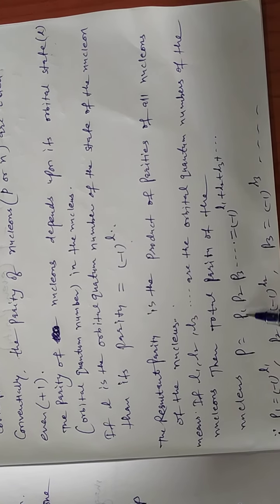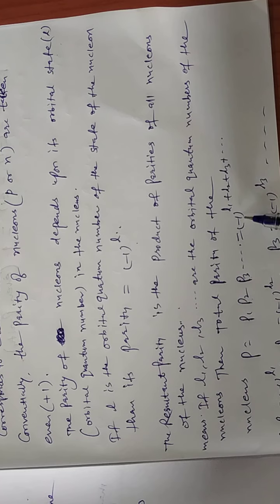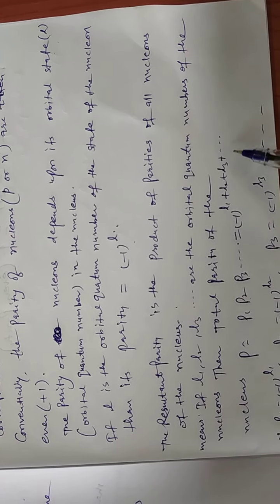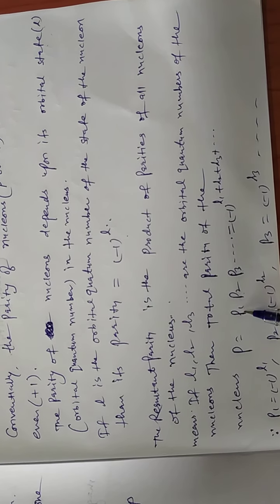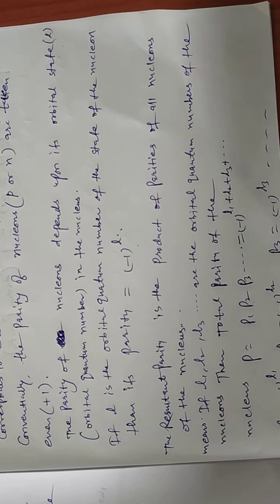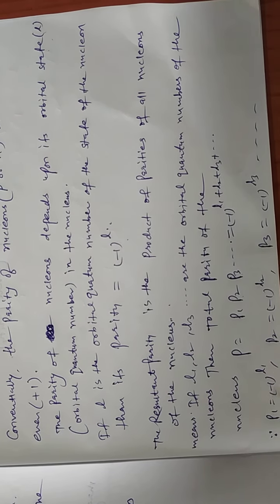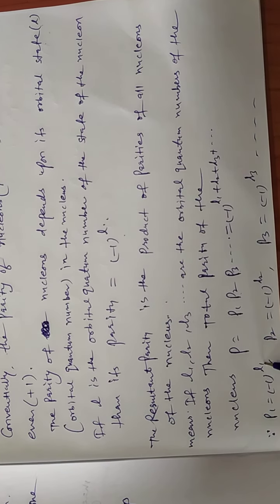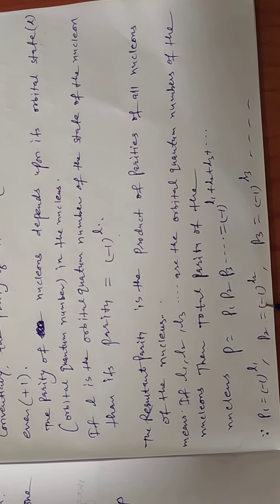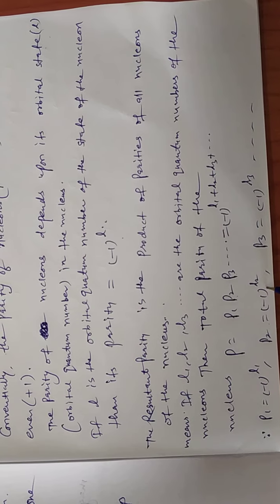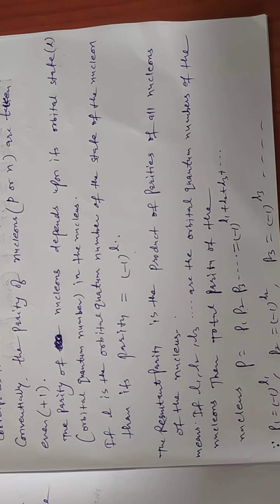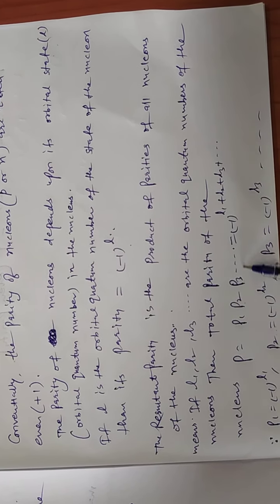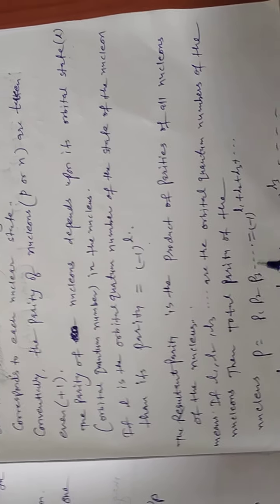If L1, L2, L3 are the orbital quantum numbers of the nucleons, then the total parity of the nucleus is the product of these parities. So P is equal to P1 times P2 times P3, and we can find these individually. For P1, the parity can be calculated as (-1) to the power L1. Similarly, P2 is equal to (-1) to the power L2. So the total parity will be the product of the individual parities.